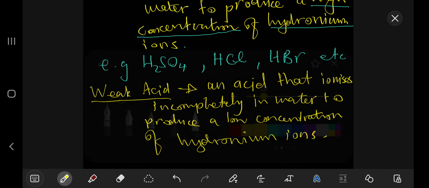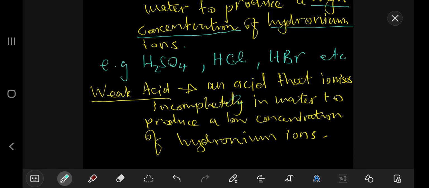All right, so the key term in this definition is that it is an acid that ionizes incompletely. So it ionizes partially in water to produce a low concentration of hydronium ions. So that is a weak acid.